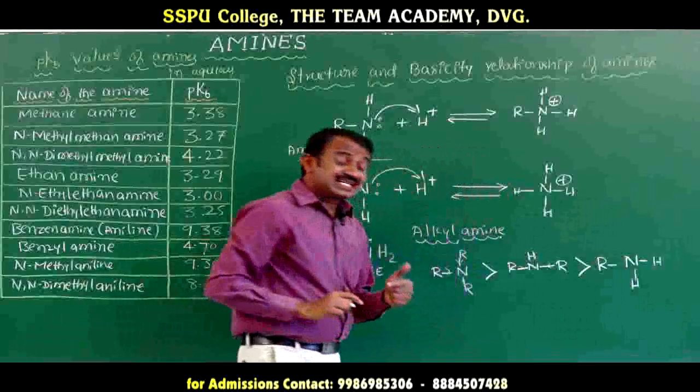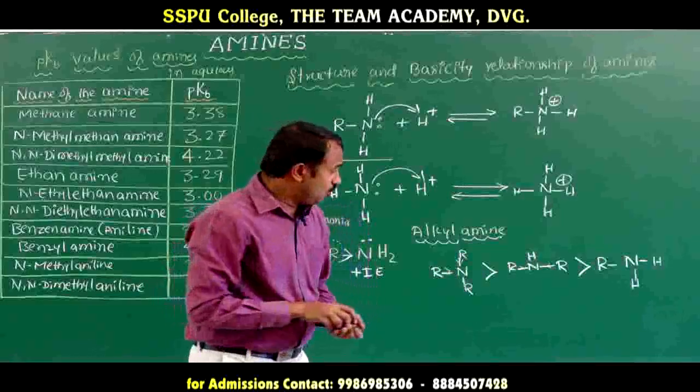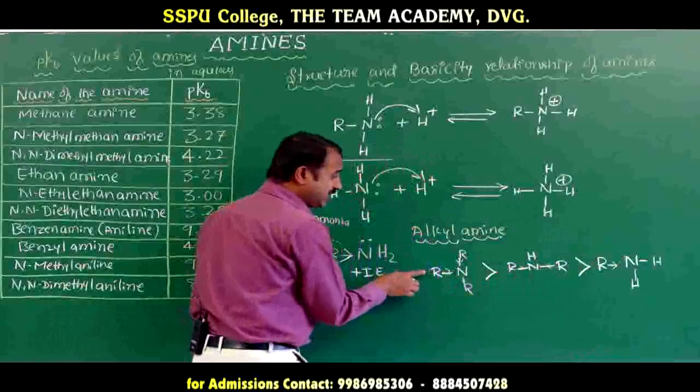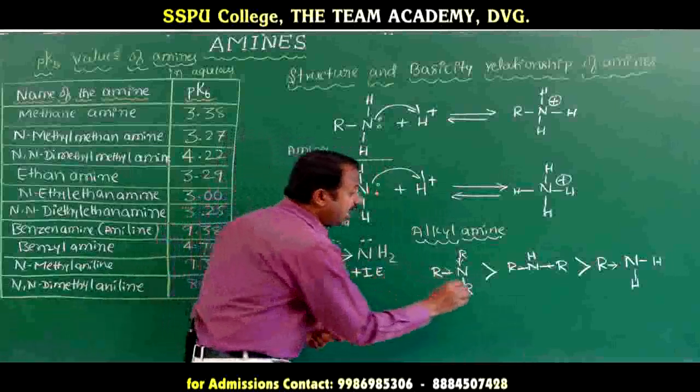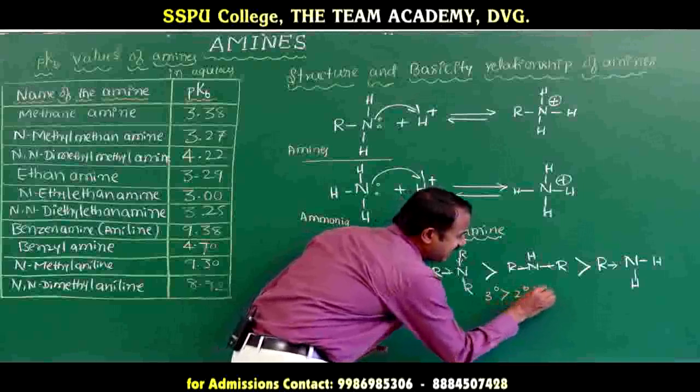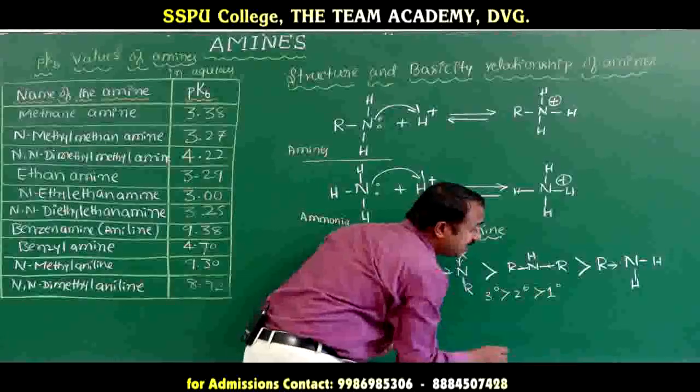This is due to the stability of the ions. Here only one releasing group, here two, here three. So tertiary amine is more basic than secondary, and secondary is more basic than primary.